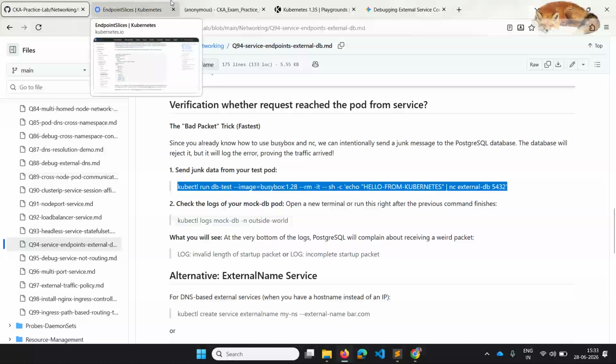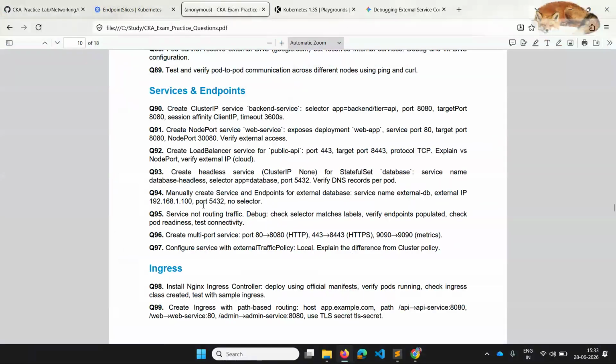Let's go back to our questions. We've completed testing for 94 and 95. We have done this lots of times, so I don't want to repeat it again. This is basically about why routing is not happening. In the previous class I told you that routing happens based on labels. Mostly if the labels are not proper, routing doesn't happen properly. Then you have to check the labels of the particular pods and service.